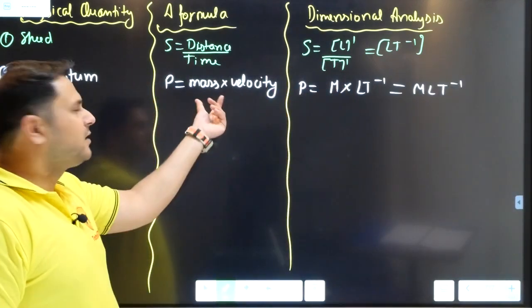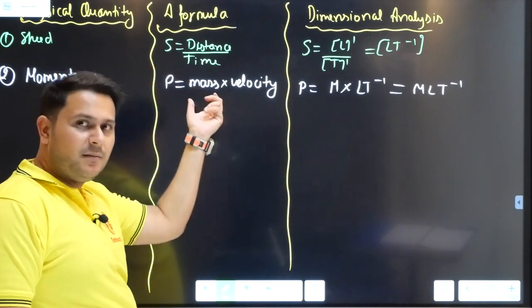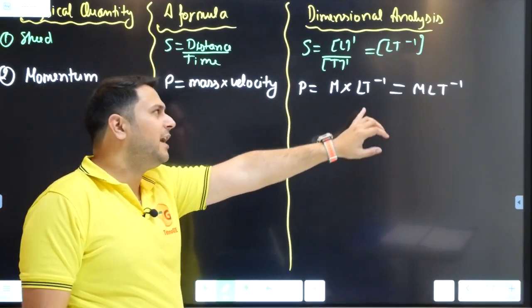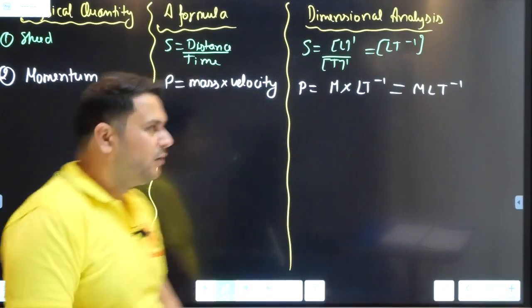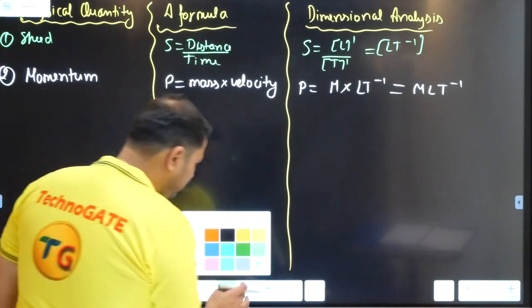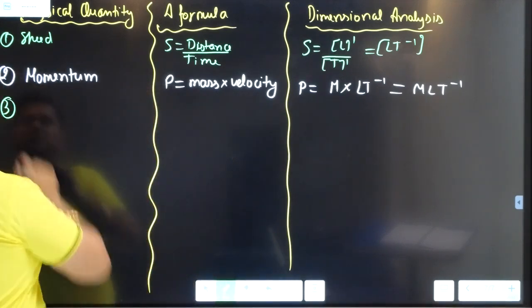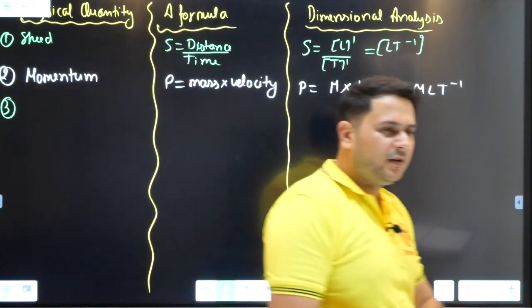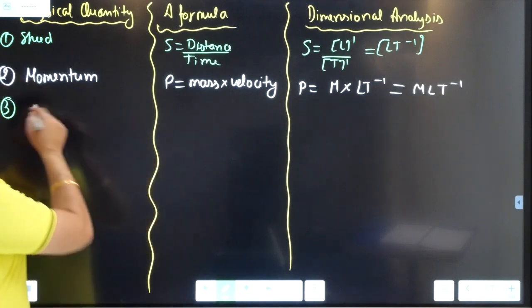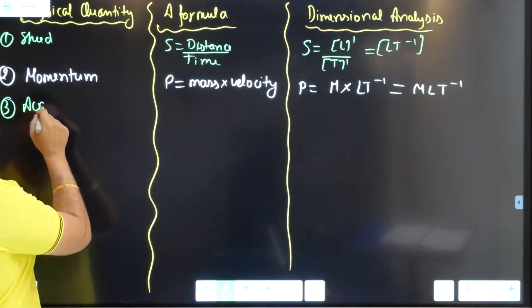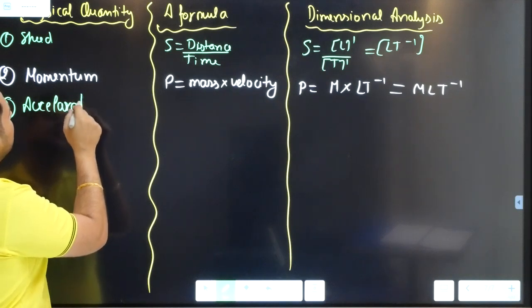So one M is coming for mass. We already mentioned the notation of mass is going to be M, and for velocity we are mentioning LT minus 1, right? So this is going to be MLT minus 1. Okay. Now, the third parameter, just after the momentum. So we have done two for now. One is speed, another is momentum. Third is another very important one, that is acceleration.